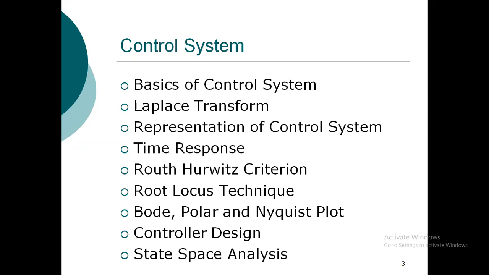So we have lots of things, like the block diagram representation of the control system. We have some numericals in that also, in the block diagram reduction, by which we can find the transfer function of that block diagram. In such systems, you will have some complex block diagram, and you have to find the transfer function of the system. So you have to apply the block diagram reduction laws and find the final transfer function, the input output relation for that system.